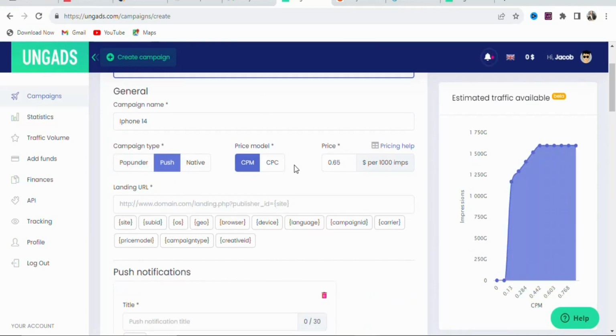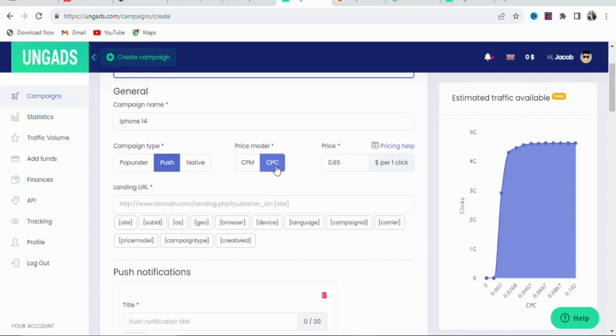Once you select it, the next step is that you are going to select the pricing model. If you want to pay per 1,000 impressions, that is CPM, you can select that. If you want to pay per click, you can select that. In this case, I want to select CPC, cost per click. I want to pay for every click that I get. Once that is done, you are going to select the price.